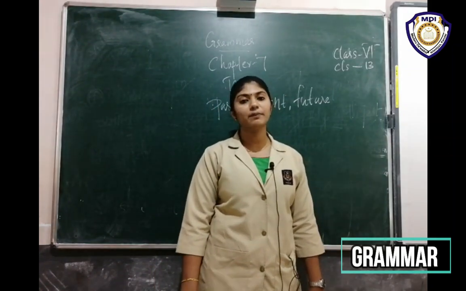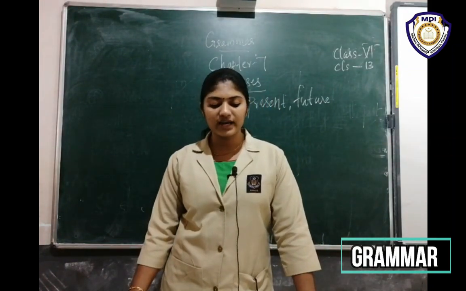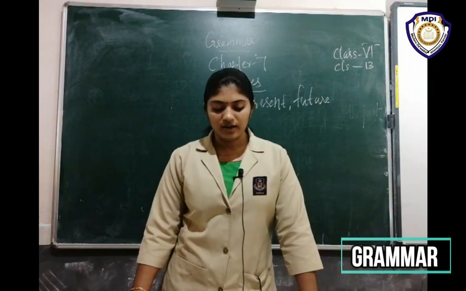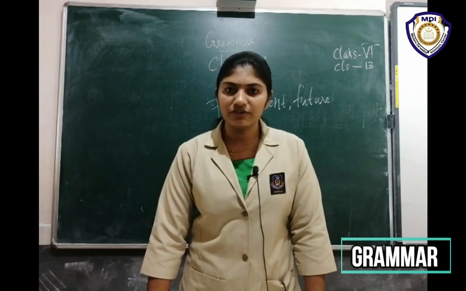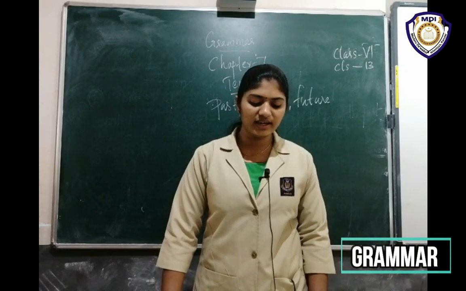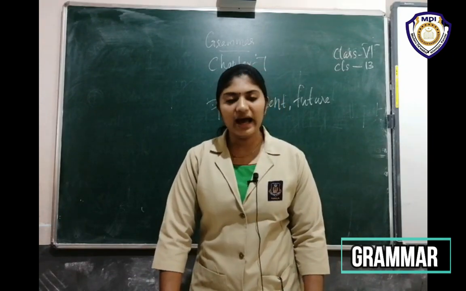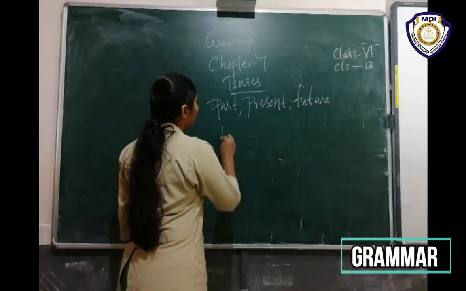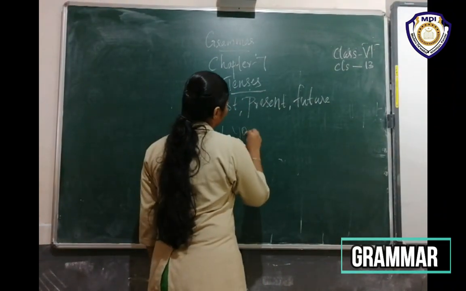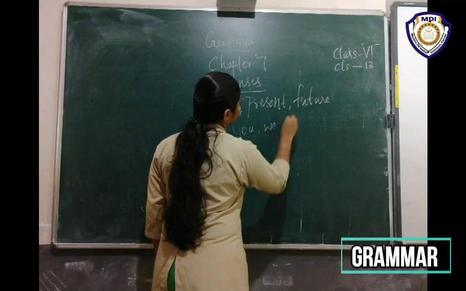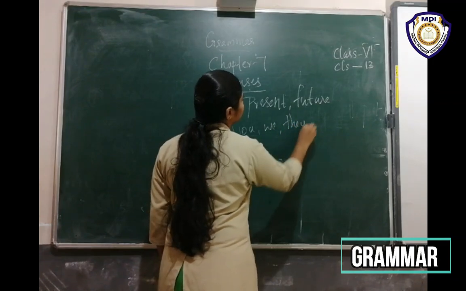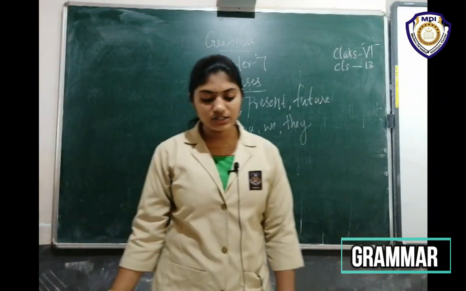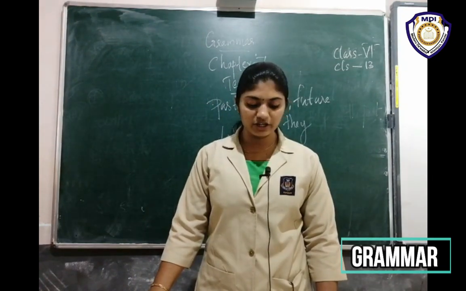Here, forming the simple present tense verbs. While forming the simple present tense, we make sure that the noun or pronoun agrees in number with the verb. For all verbs with I, we, you, they, which take plural verbs, we use the root base form of the verb.